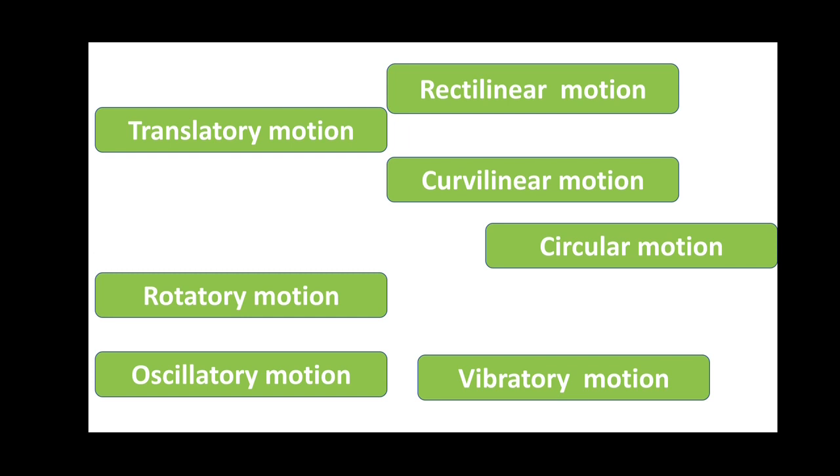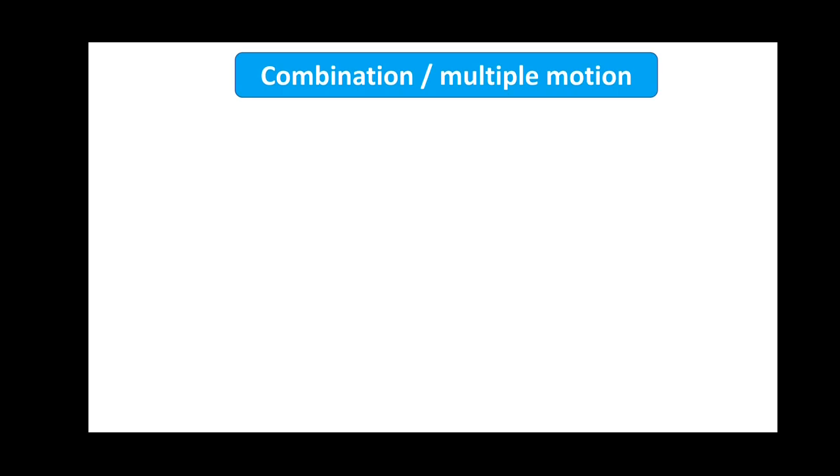Today, we are going to learn about combination or multiple motion. From the heading itself, we can guess the speciality of this motion. Combination motion means the motion which is formed as a result of the combination of many other motions, isn't it? Now, what is the meaning of multiple? Multiple means more than one type of motion.